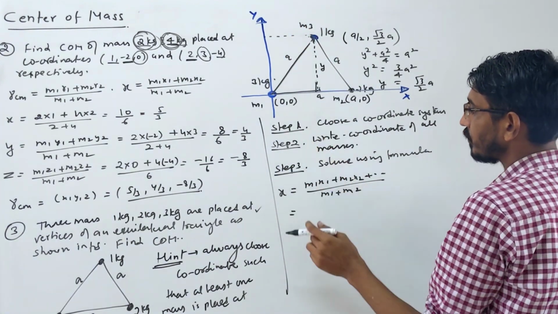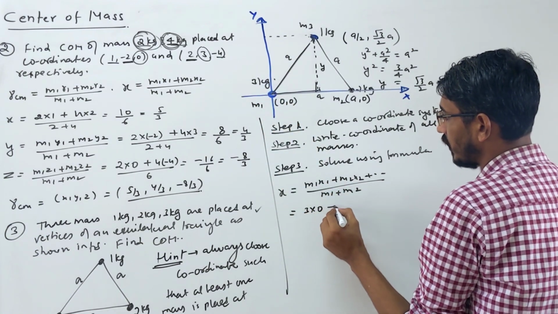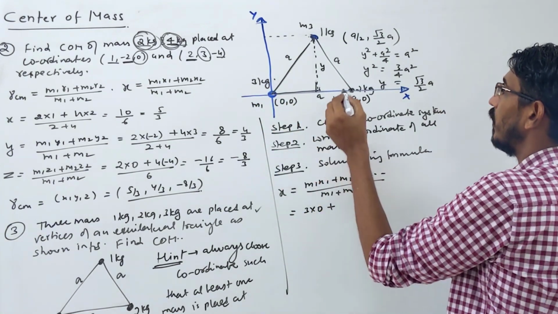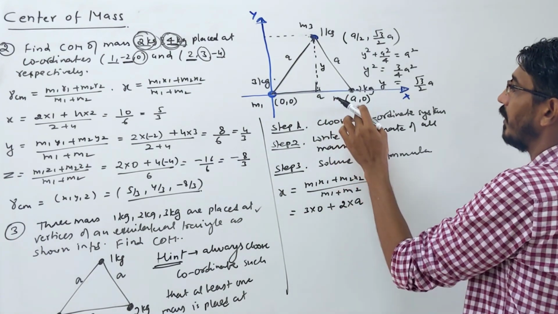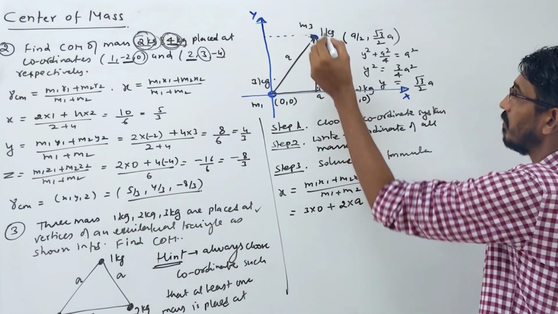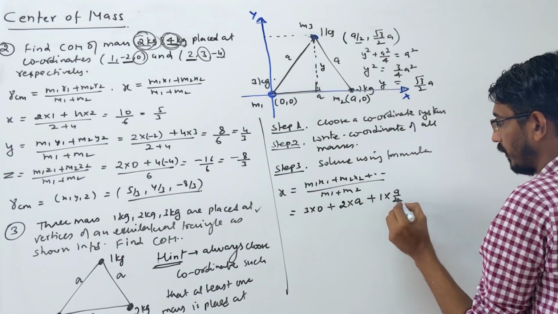Okay, m1 into x1. This mass is what? 3 kg into its coordinate. X coordinate is what? 0. Okay, m2 is what? 2 kg into x coordinate is what? a, right? Plus the third mass is what? 1 kg into x coordinate is what? a by 2. a by 2.